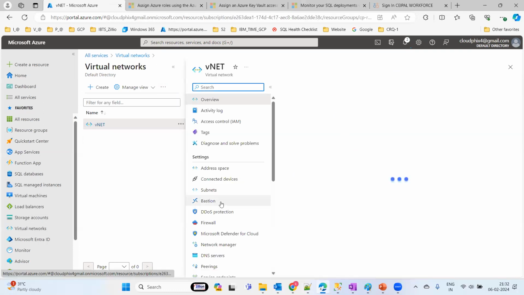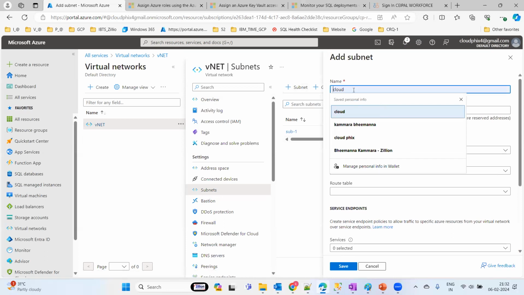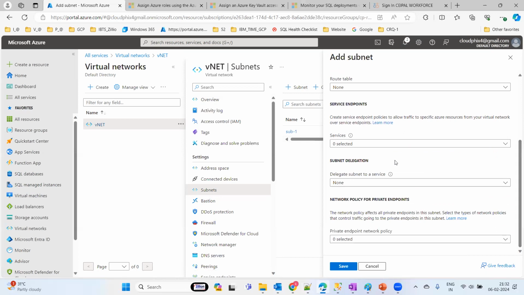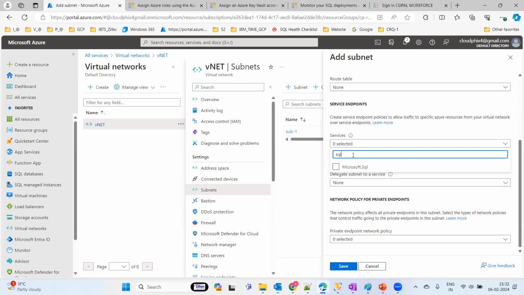I'm going to add one subnet for the SQL MI, so that I can deploy the SQL MI. This is one of the prerequisite subnets that we are focusing on. One prerequisite you need to focus on from the service perspective is that you have to take the SQL managed instance one.